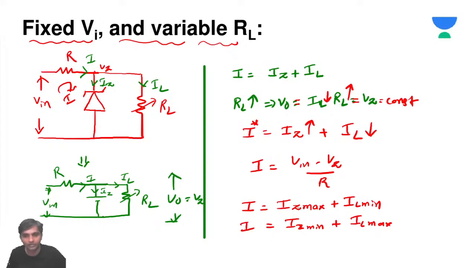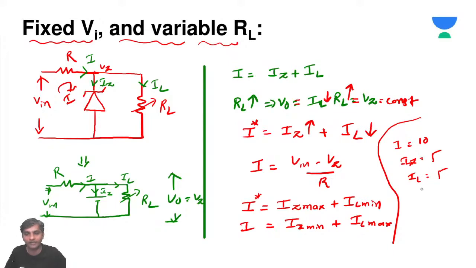As this is constant, if this is a minimum value, this is a maximum value. Let's say I is equal to 10, IZ is equal to 5, and IL is also 5. If IL becomes 0, IZ should be 10. If IZ becomes 0, IL should become 10.